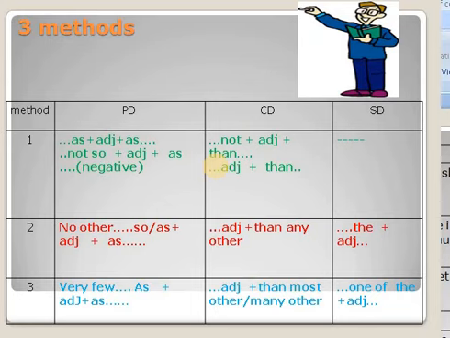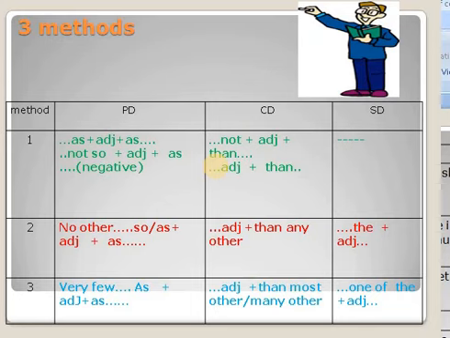So I have given you three methods to change the degrees of comparison without changing the meaning. You have to learn these three methods so that you can write answers in your examinations. Okay, so without changing the meaning, you have to change the degrees of comparison, right? So what is method 1? Let us see. Method 1 is positive degree.